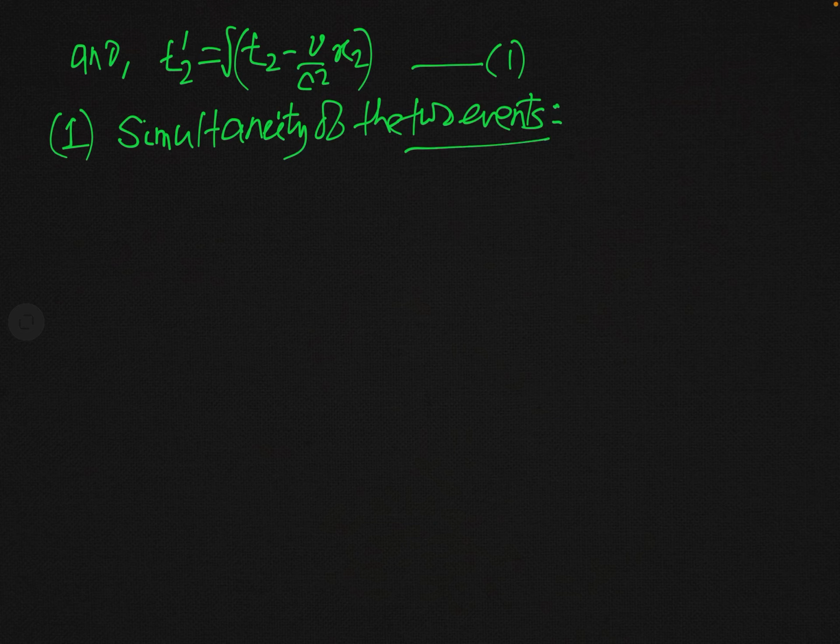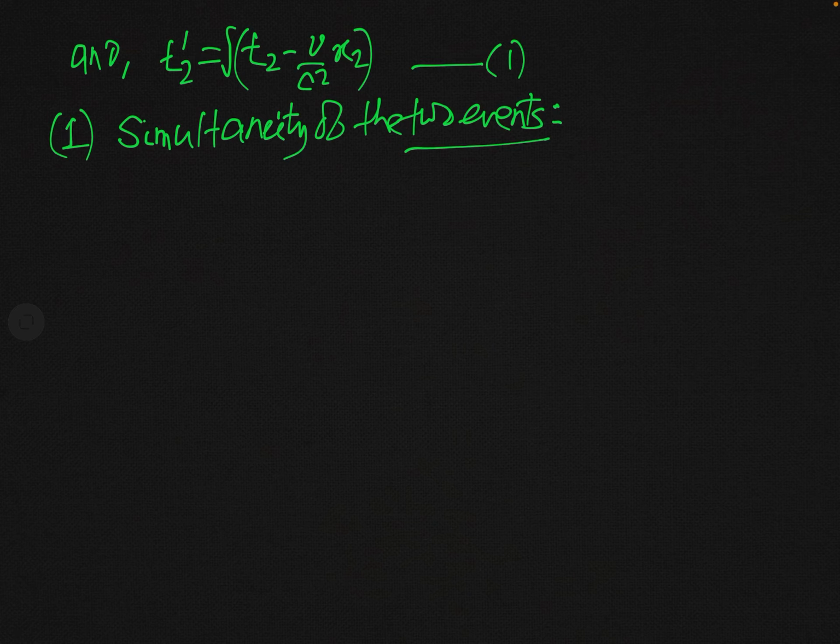For this, let us consider that in frame S, the two events occurring at P and Q occur simultaneously. When you say that the events at P and Q occur simultaneously in frame S, what does it mean? It means the times t1 and t2 measured by the observer O for the events at P and Q will be the same.